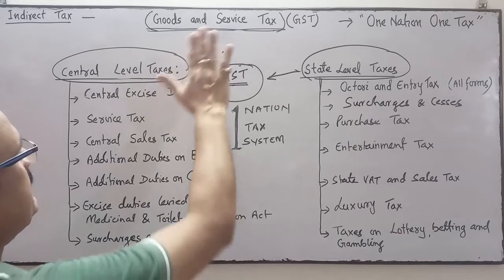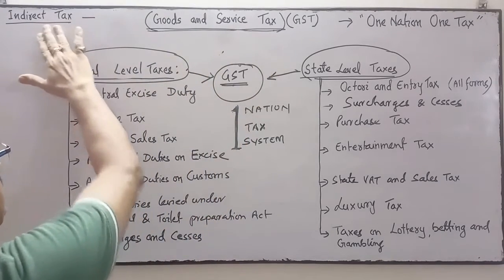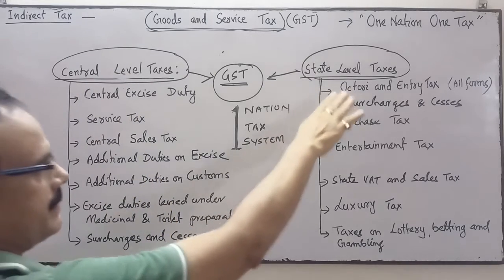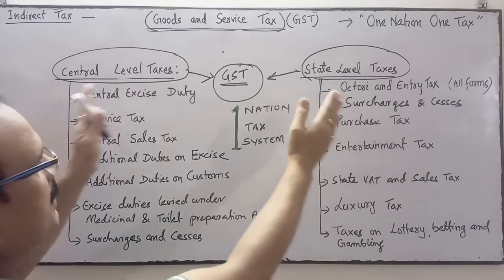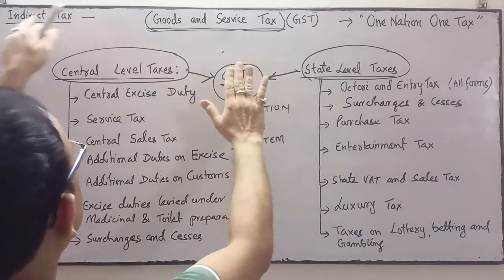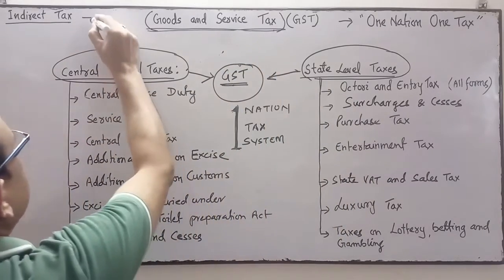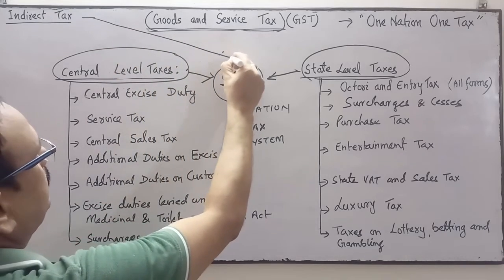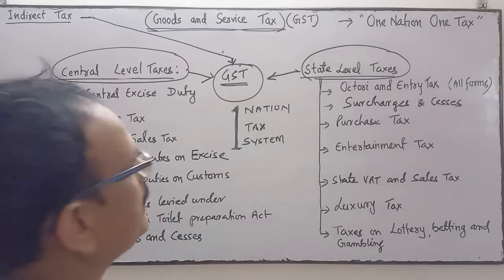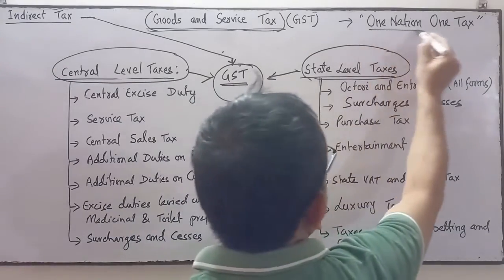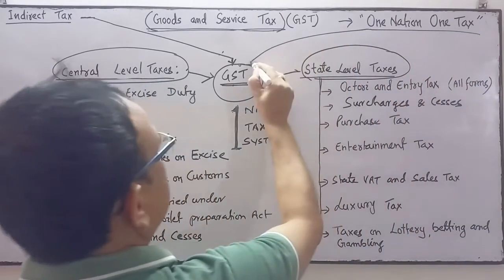And very important, GST is an indirect tax. These are also indirect taxes. So all these indirect taxes are merged into one GST, that is also an indirect tax.